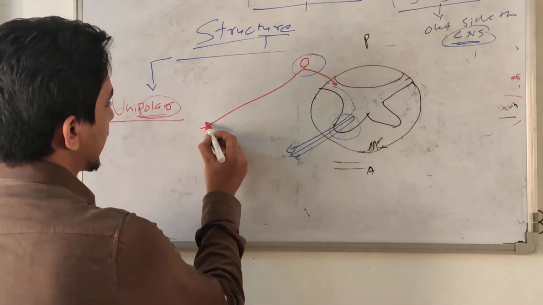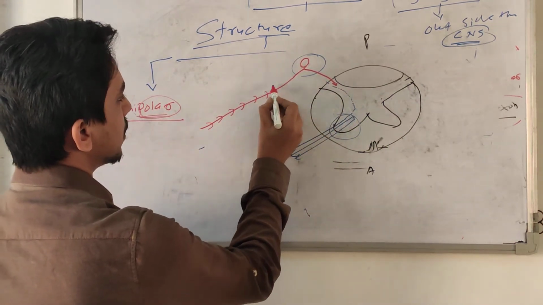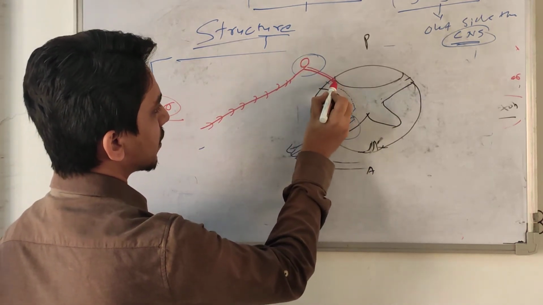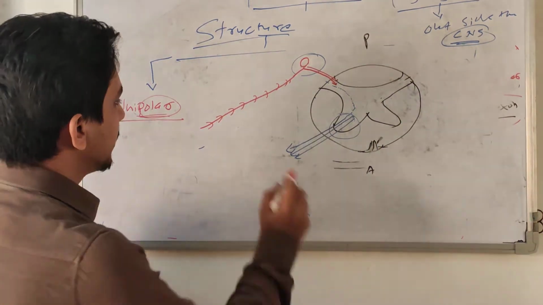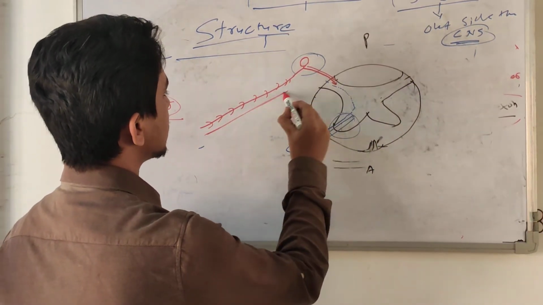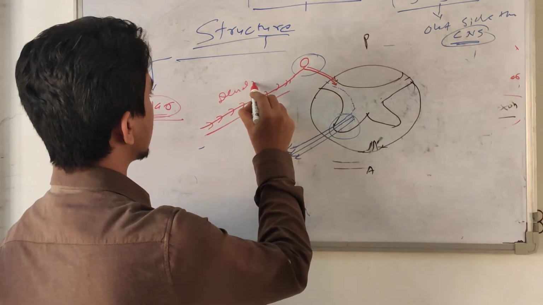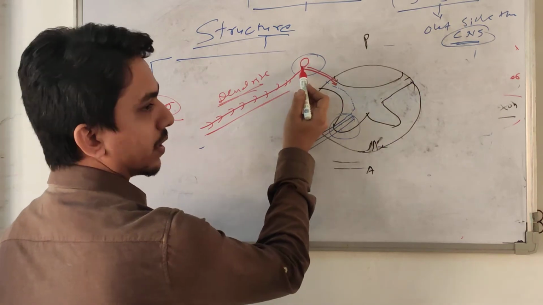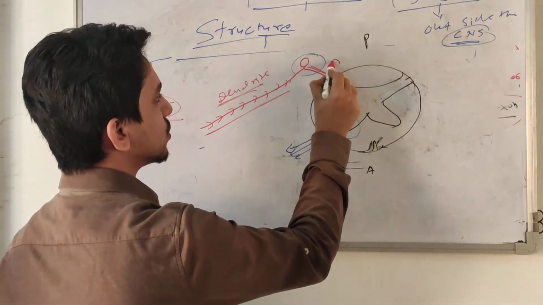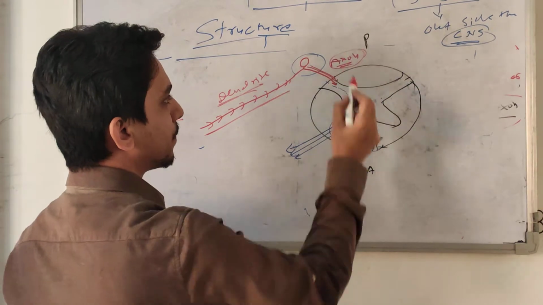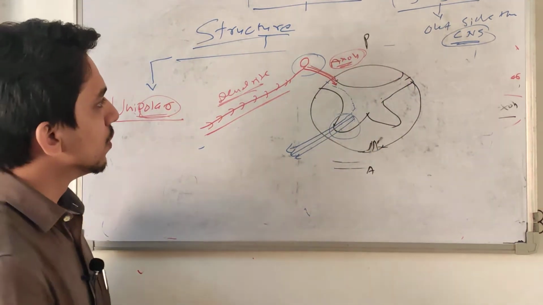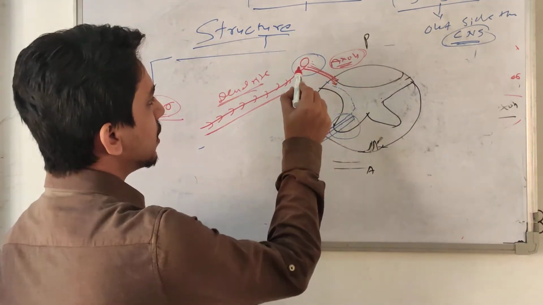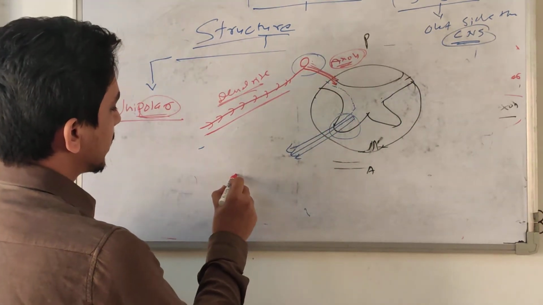The information is carried from here to the cell body, and further from the cell body to the central nervous system. Typically this portion is called the dendrite, because it conducts the impulse toward the cell body, and this portion is called the axon, because it carries the impulse away from the cell body. So this is the pseudo unipolar neuron, and it looks like this.